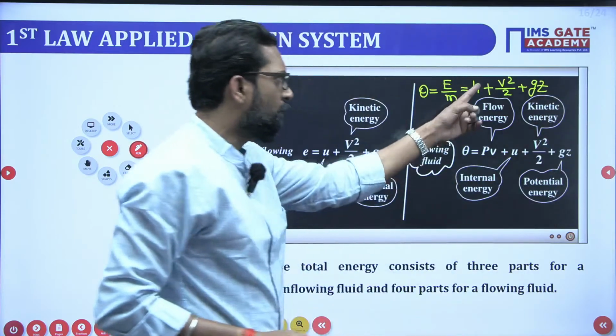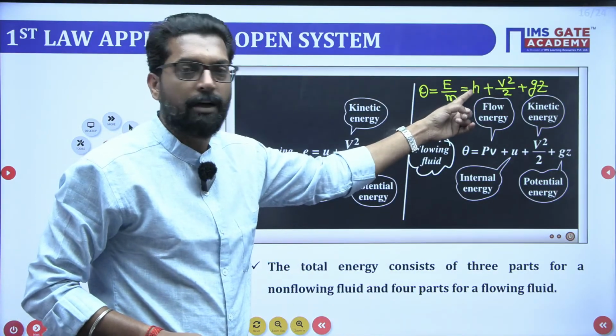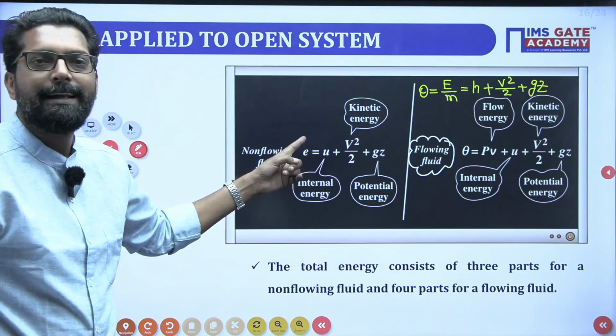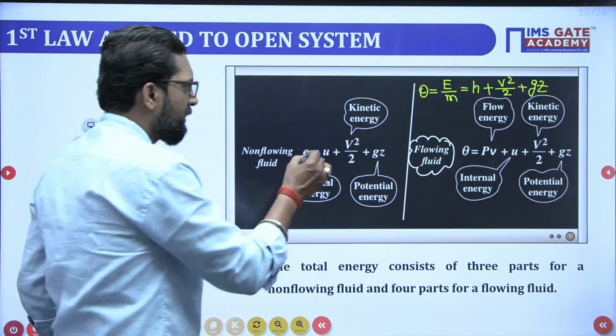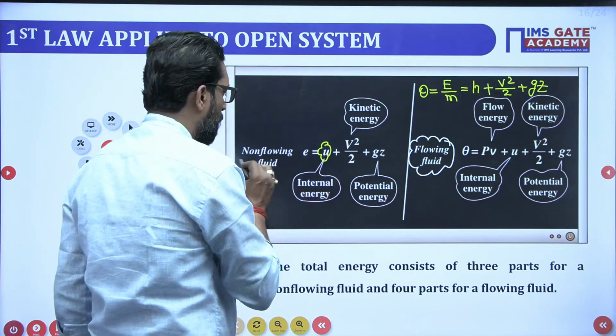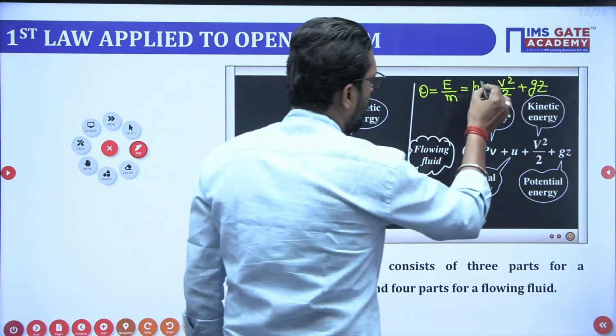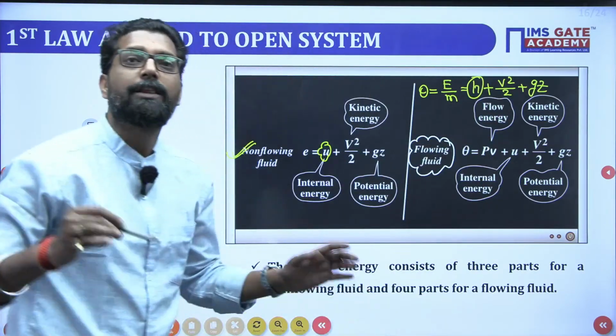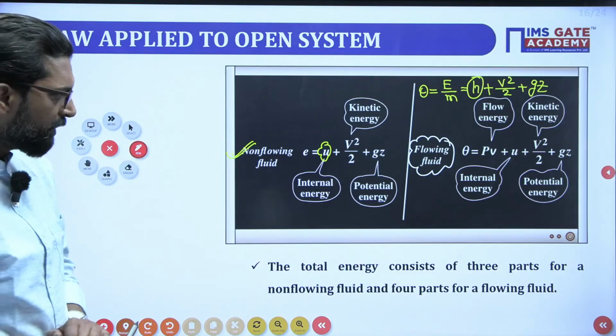So the enthalpy term comes into the picture for flowing fluid, while internal energy comes into the picture for non-flowing fluid. All these other things remain the same.